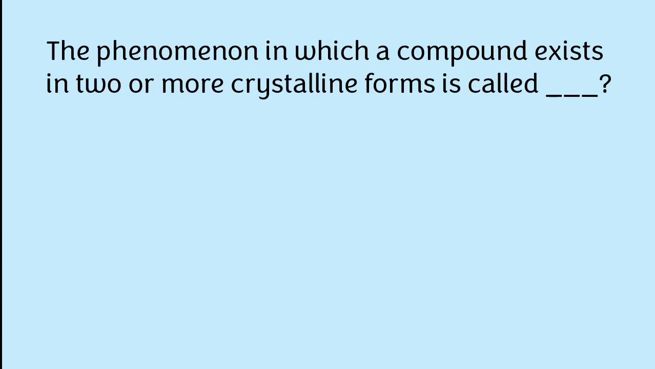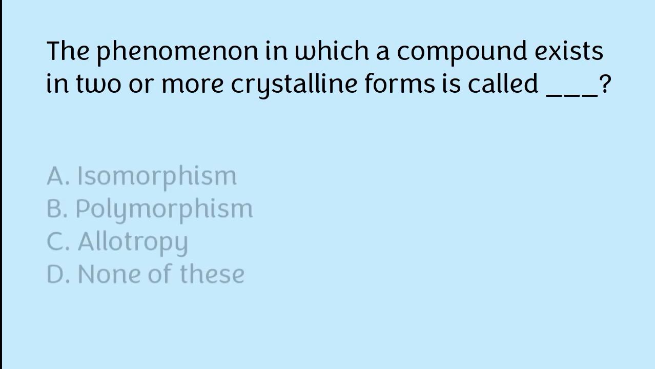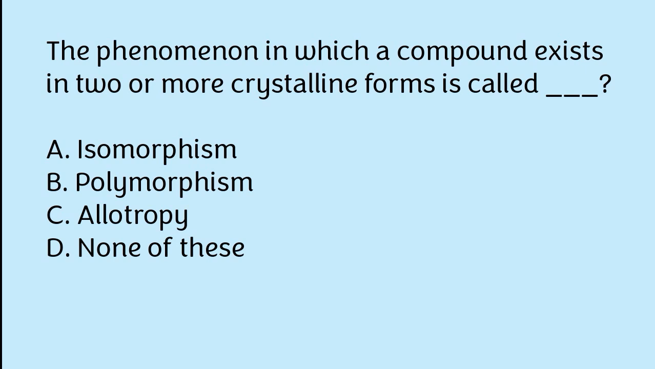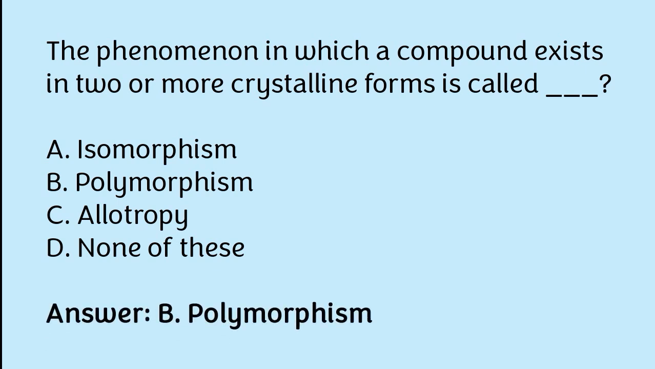The phenomenon in which a compound exists in two or more crystalline forms is called: isomorphism, polymorphism, allotropy, none of these. The correct answer is option B. The phenomenon in which a compound exists in two or more crystalline forms is called polymorphism.